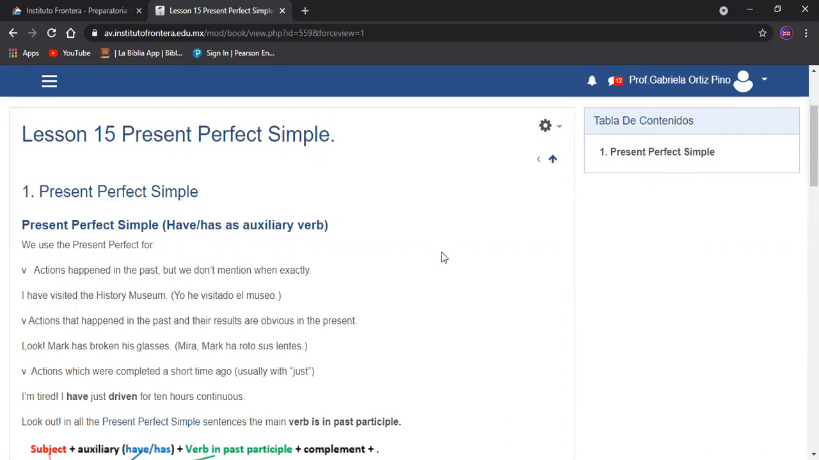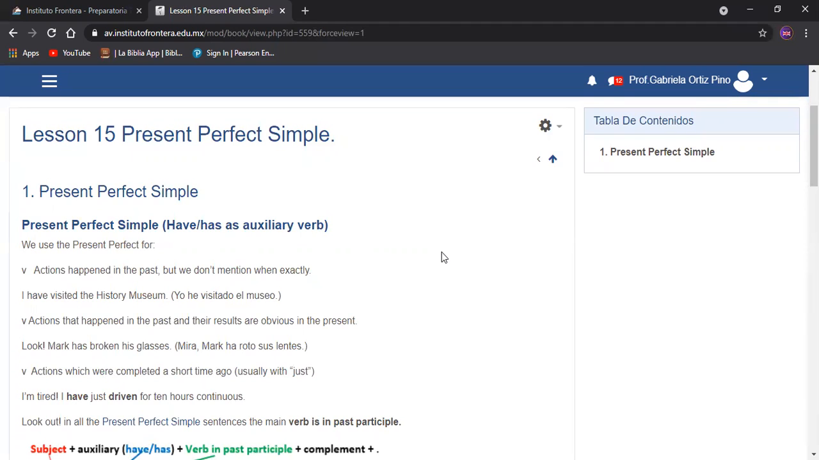We use the present perfect for actions that happened in the past, but we don't mention when exactly. I have visited the History Museum. Yo visito el Museo de Historia. Actions that happen in the past and their result are obvious in the present. Look, Mark has broken his glasses. Mira, Mark ha roto sus lentes.